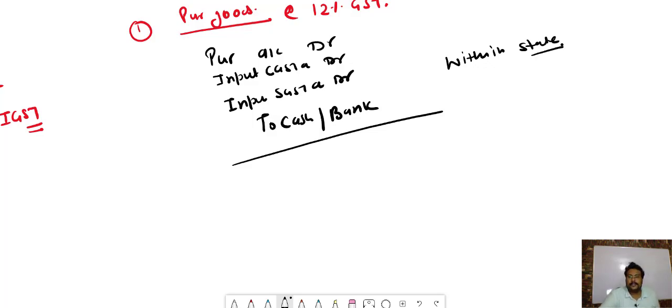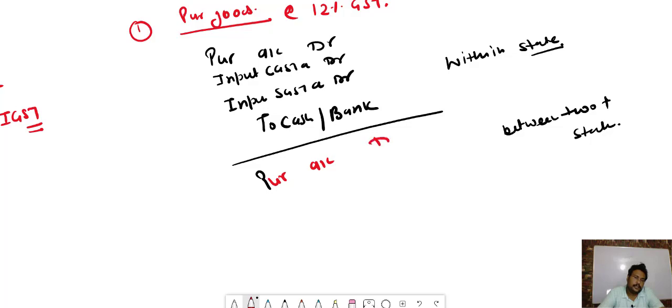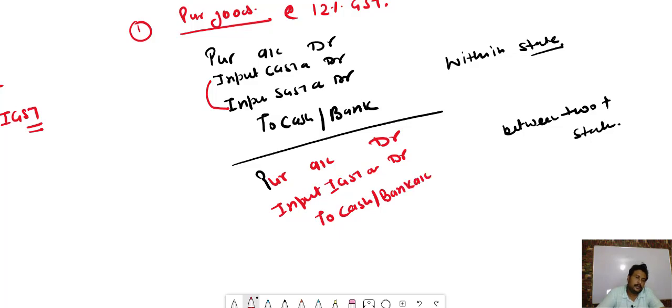and when the transaction is between two or more states, then what will the purchase transaction be? Very simple bacha, it will be purchase account debit, input. Now instead of CGST and SGST we will simply write input IGST account debit to cash or bank account. Okay guys, so you will do this transaction when goods are purchased.